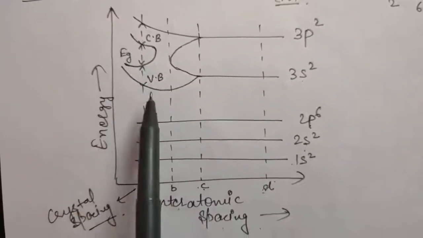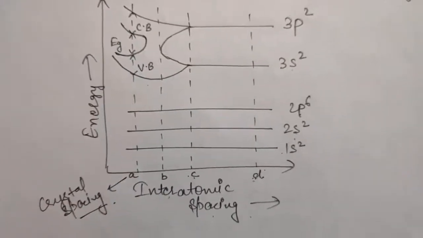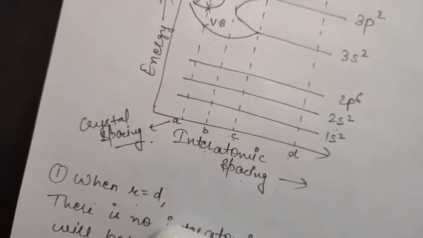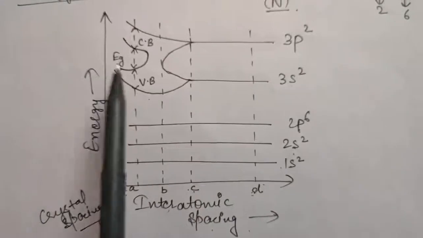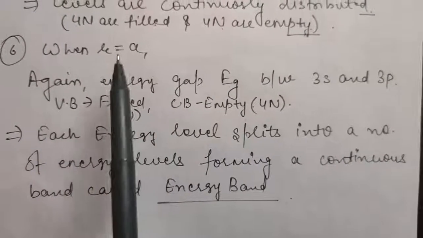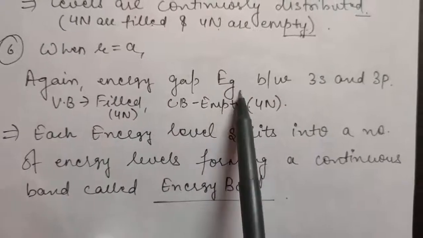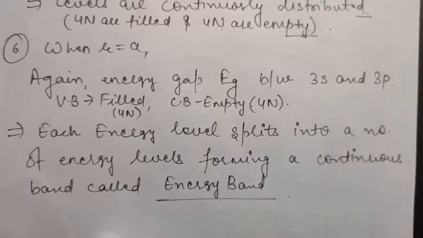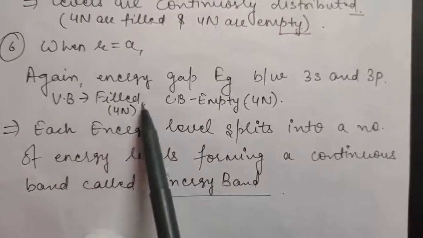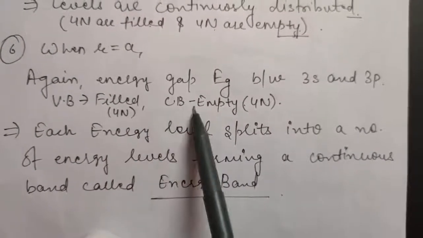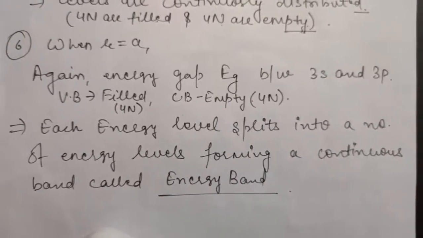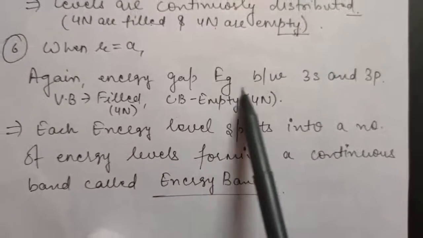Valence band is the band which contains valence electrons and is filled, and conduction band is the empty band. So when R becomes equal to A, the energy gap Eg between 3s and 3p has appeared again. Now the valence band corresponds to the filled 4n levels and the conduction band corresponds to the 4n empty levels, and the gap between them is nothing but the energy band gap.